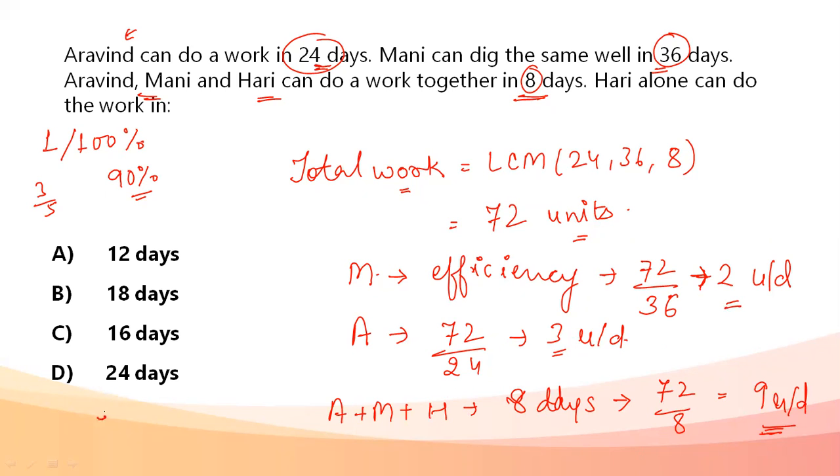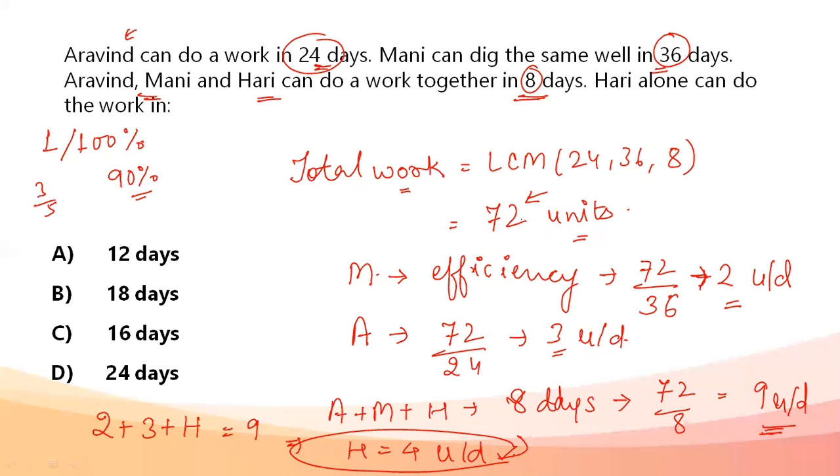That means 2 plus 3 plus Hari's efficiency is 9. That means Hari's efficiency comes out to be 4 units per day. Hari, if he works alone, is doing 4 units per day. Total work that he has to do is 72 units. Number of days needed is 72 by 4, that is 18 days to complete the work. My answer comes out to be option B.